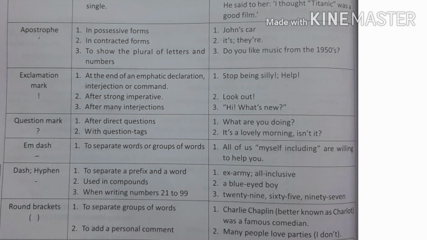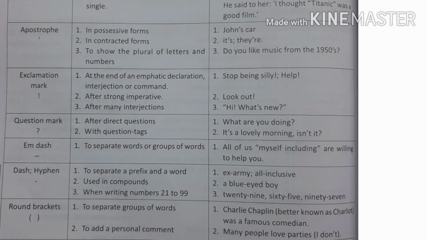Next is the exclamation mark. Exclamation marks are used to express a certain feeling of our heart, like at the end of an emphatic declaration, interjection, or command, we use an exclamation mark. After a strong imperative, we use an exclamation mark.